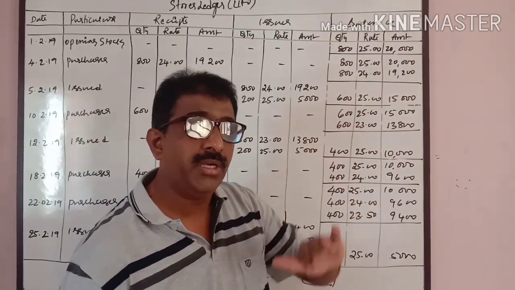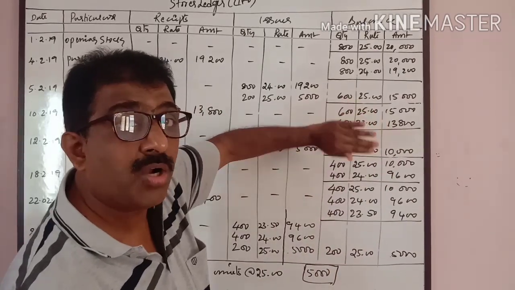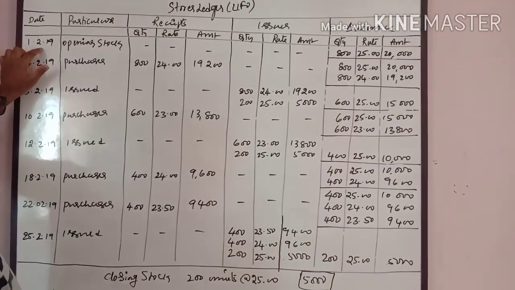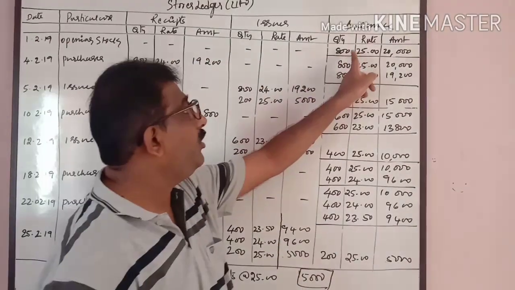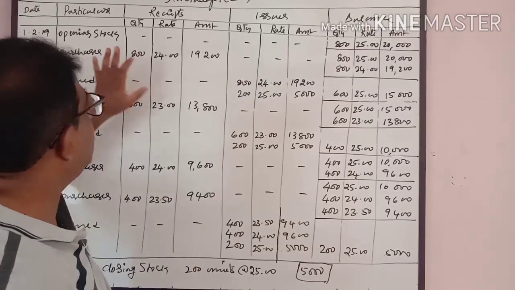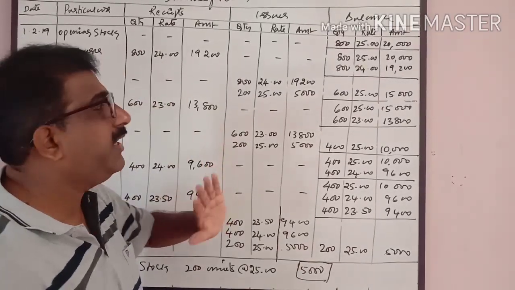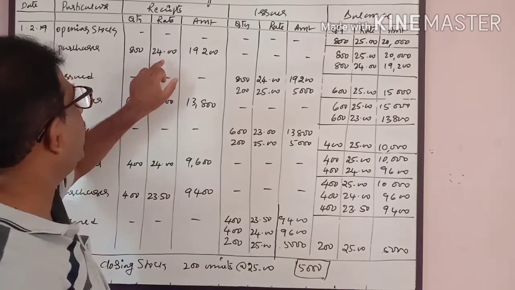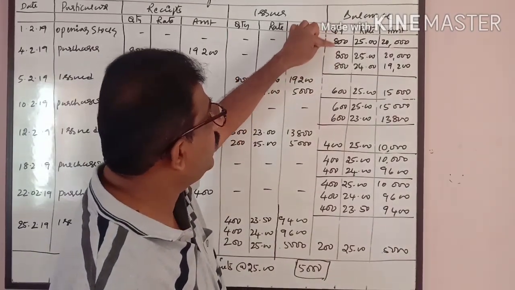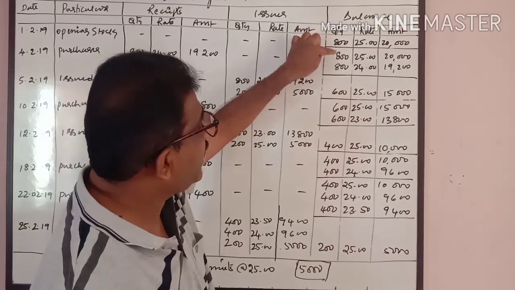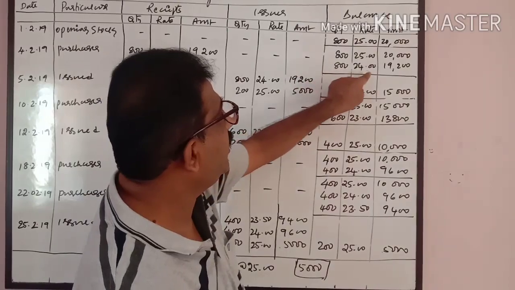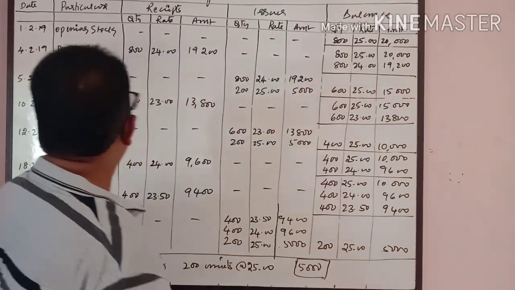Under LIFO method, we issue the materials from bottom to top. See, you can take here 1st of February opening stock 800 units at the rate of 25, 20,000. On 4th, purchases. Whenever purchases are made, it does not make any problem for us. 800 into 24, 19,200. But while writing the balance, first you take the opening balance, that is carry forward this balance 800 into 25 and new purchases 800 into 24, 19,200.